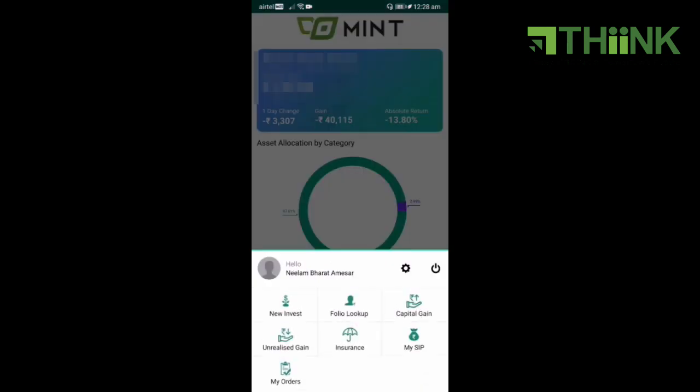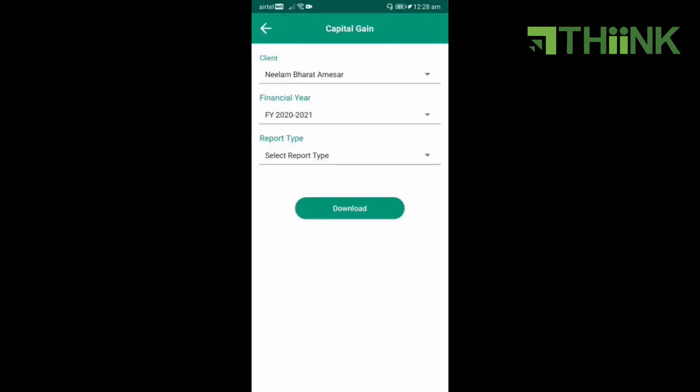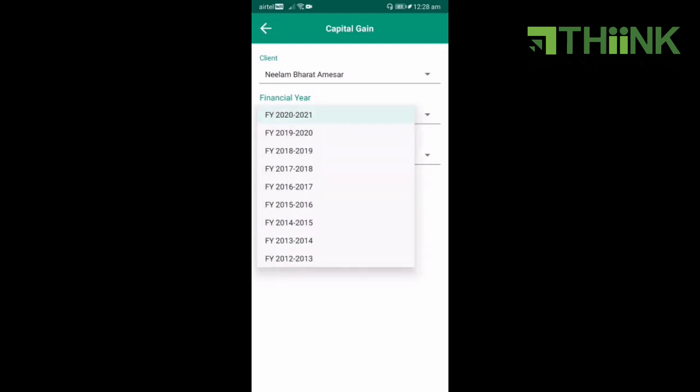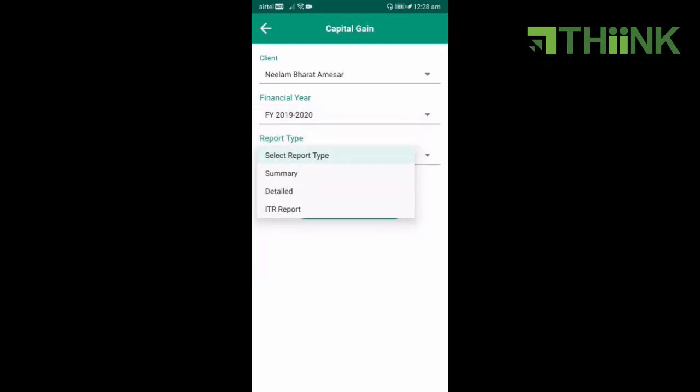Next we go on to the capital gain option. I had already emphasized the capital gain option in my previous comment. I would again like to give you a brief information on this.